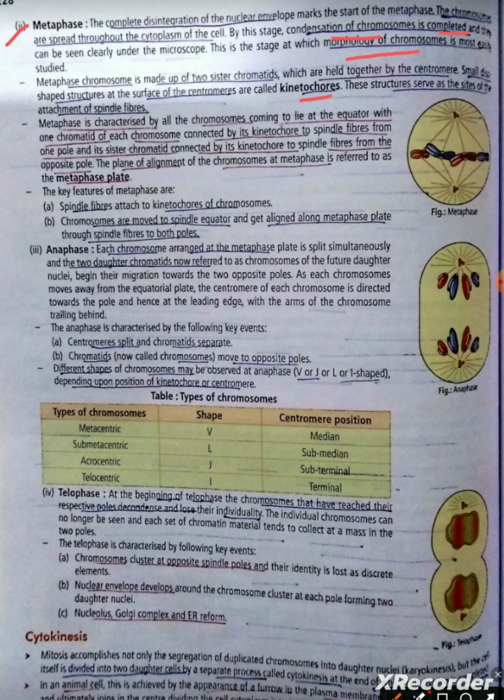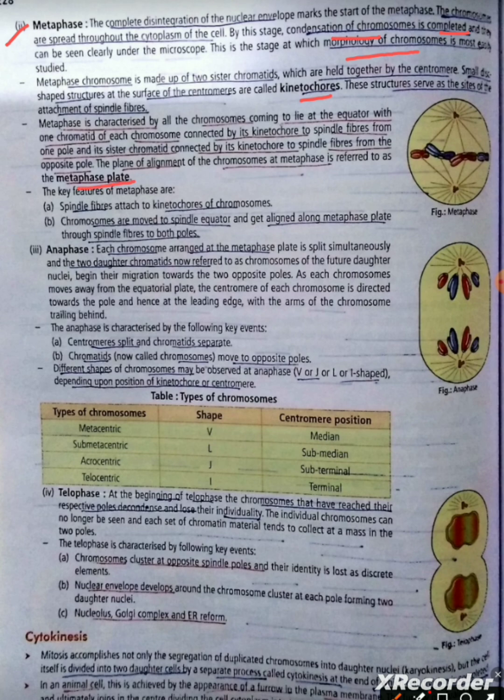Metaphase is characterized by all the chromosomes coming to lie at the equator, with one chromatid of each chromosome connected by its kinetochore to spindle fibers from one pole and its sister chromatid connected by its kinetochore to spindle fibers from the opposite pole. The plane of alignment of the chromosomes at metaphase is referred to as the metaphase plate.